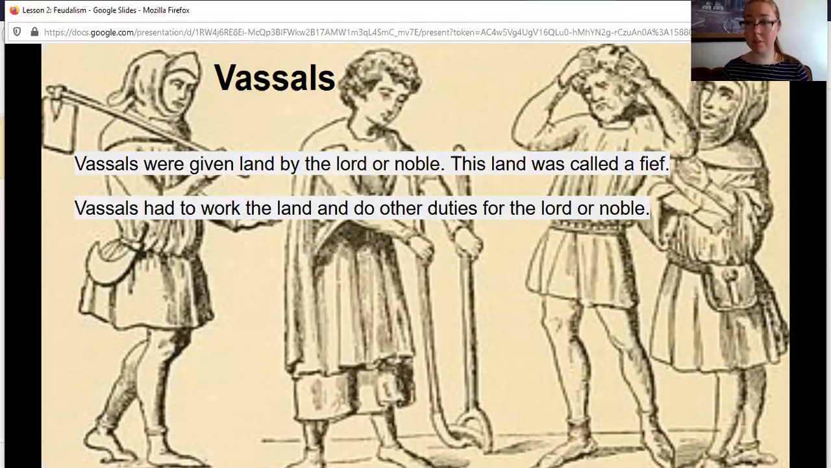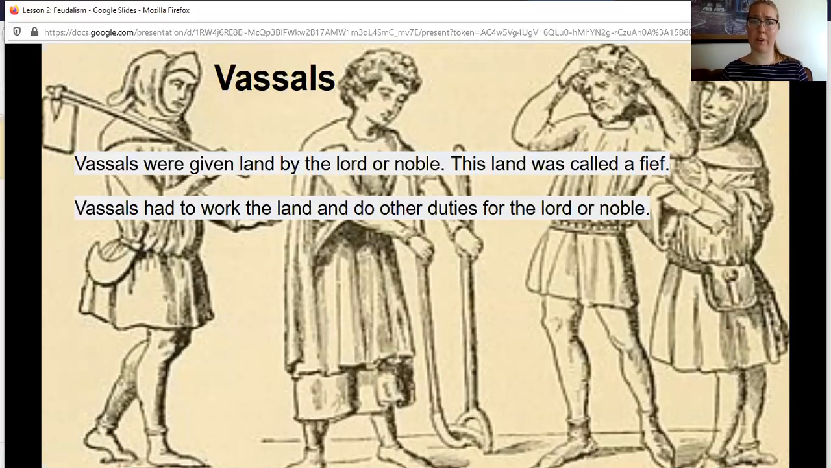Maybe they take care of animals. Maybe they tend to stables and they take care of the lord and noble. How did people get around back then? They got around by using horses, right? They didn't have cars, they used horses. So maybe those horses had to be taken care of.